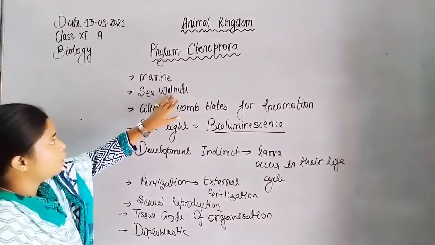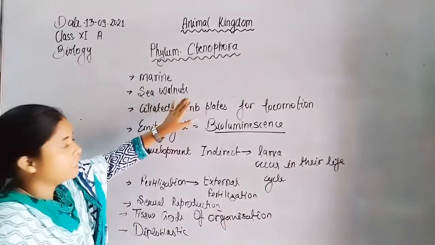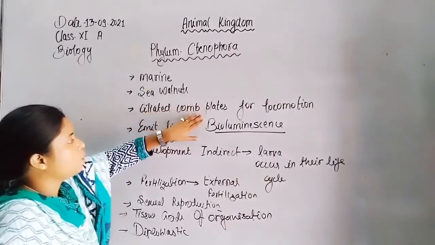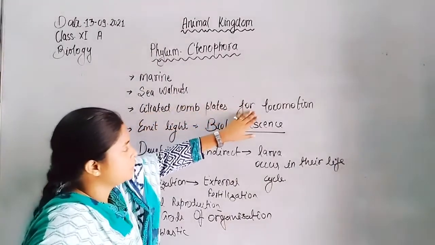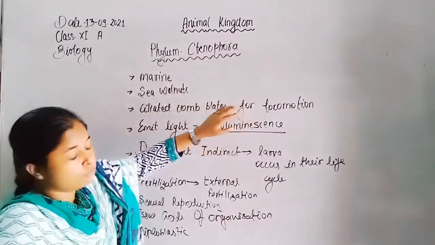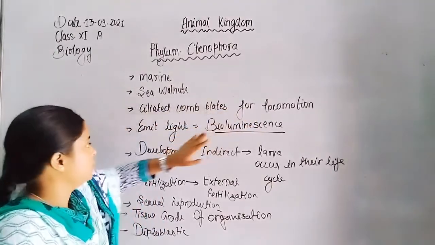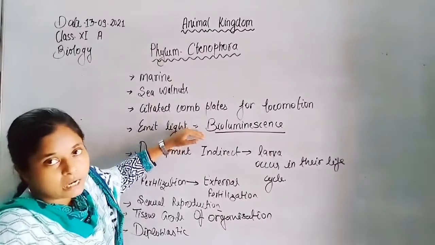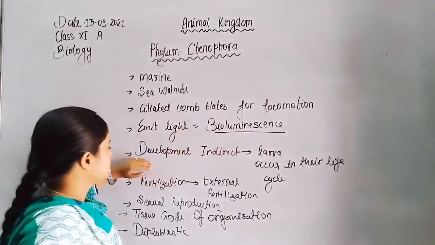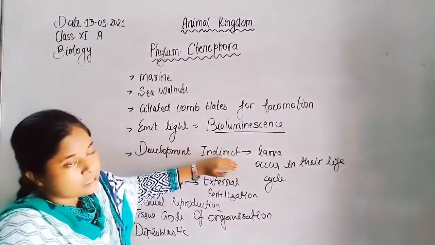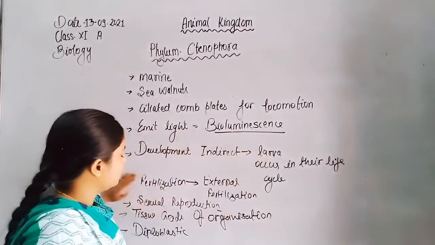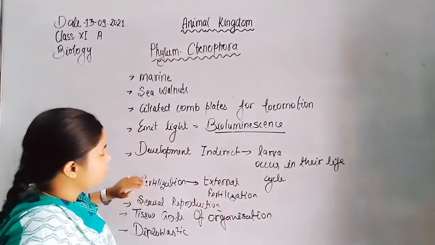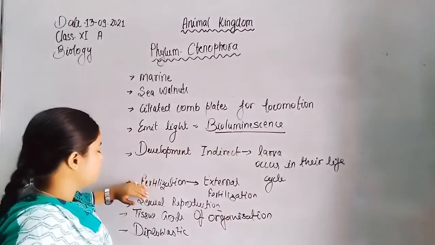Now, the animals are mostly sea walnuts and comb jellies. Ciliated comb plates are found in such animals and help in locomotion. They emit light, that's why they are bioluminescent. Development is indirect because they produce larvae in their life cycle.